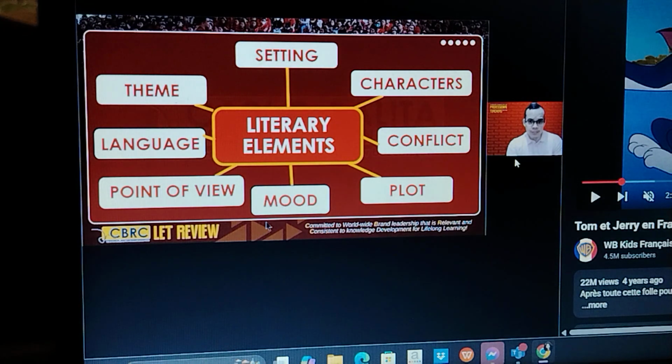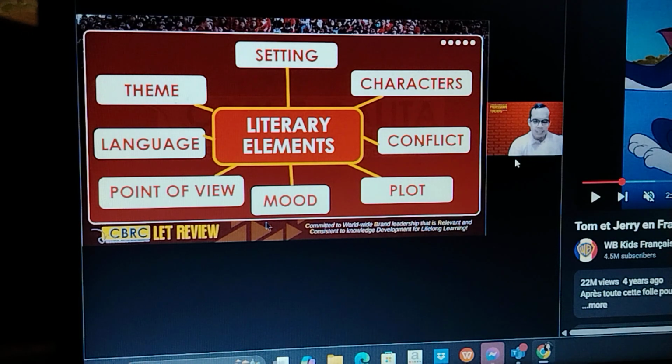Of course, there are many types of characters. There's the protagonist or the hero. There's the villain or the antagonist. There are also different types of character. Let's say there's a round character, meaning this character has a wide range of emotions and motivations, versus a flat character that only displays one type of emotion or one type of personality. Other types of character: we have the static character, meaning this character does not change throughout the story, versus the dynamic character who changes throughout the story.